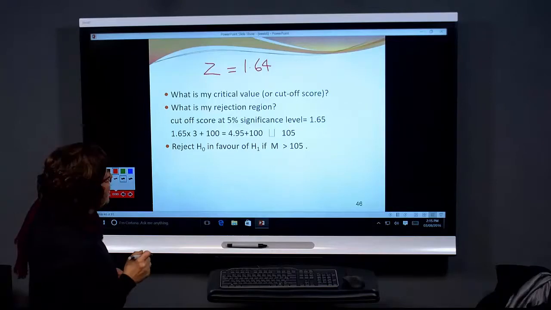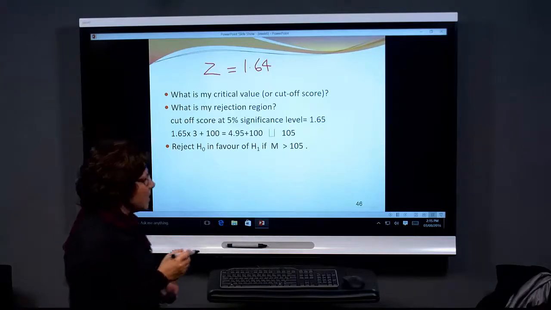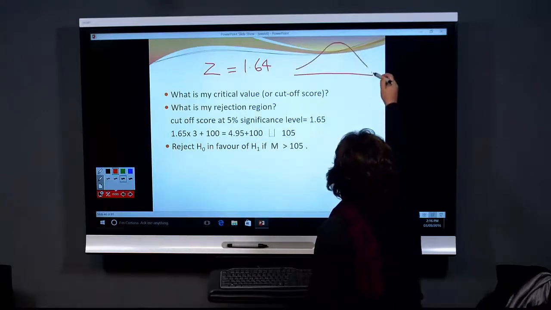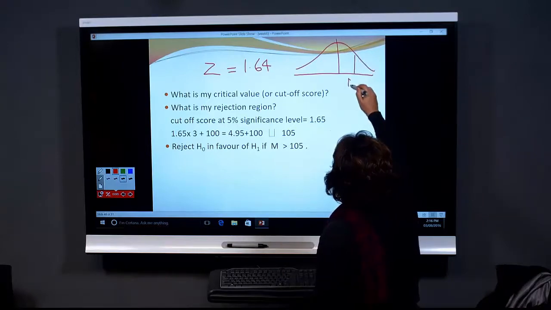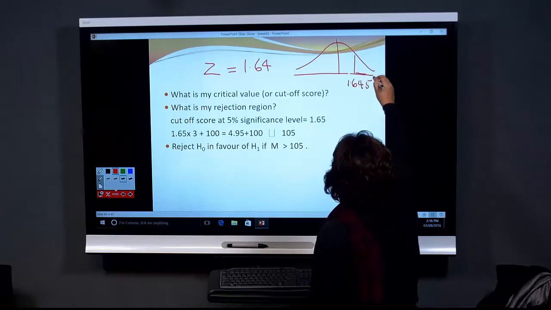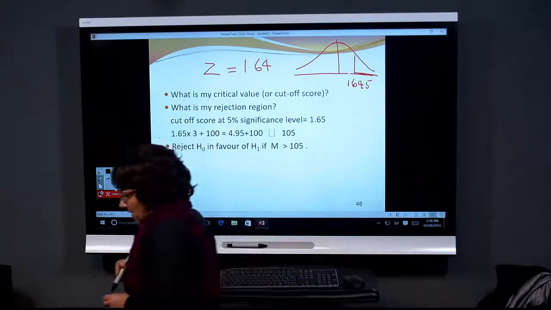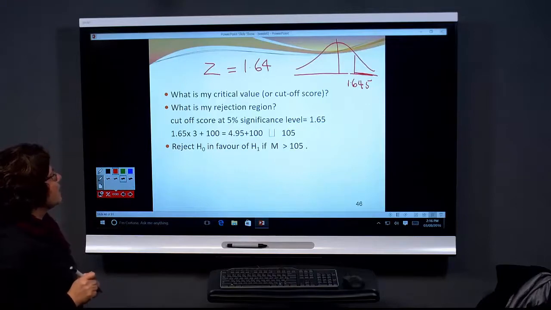All right? So that can be my cutoff score. Rejection region would be any area. If I'm dealing with the standard normal, I say any value I get which is greater than 1.645, any value in here will give me evidence that psychology students are cleverer.